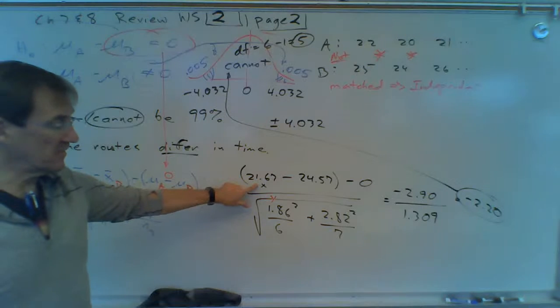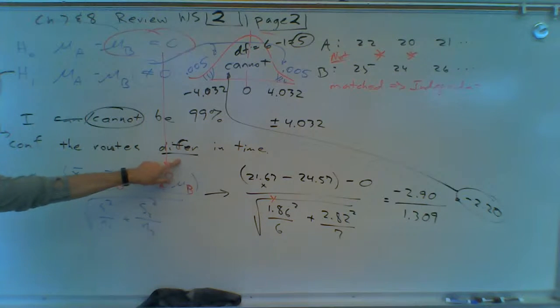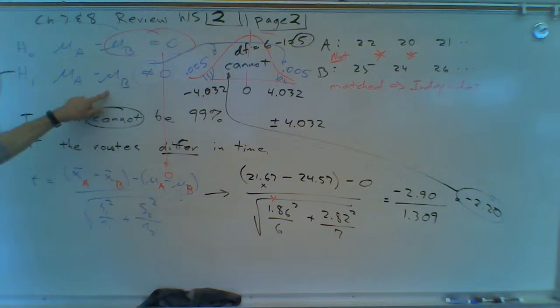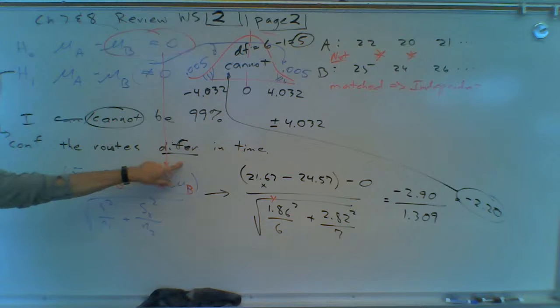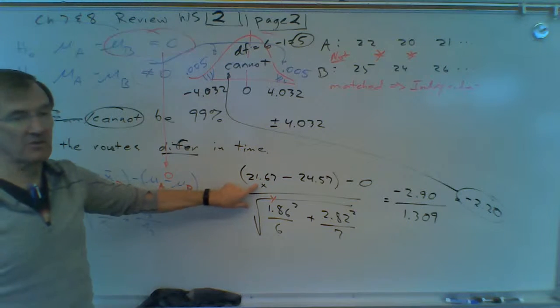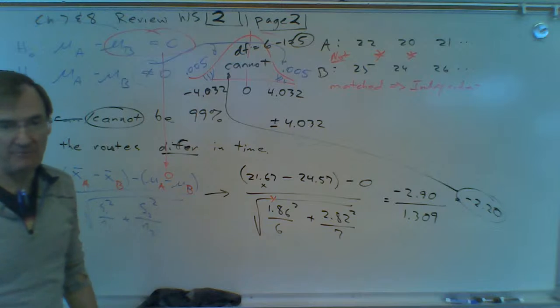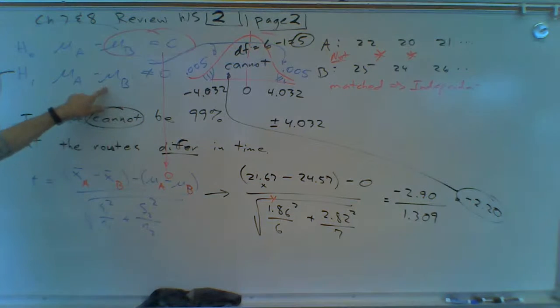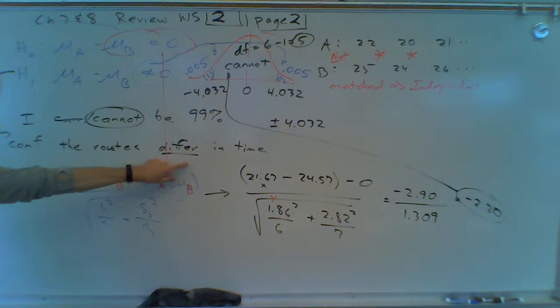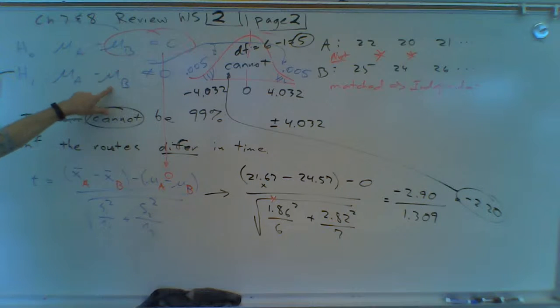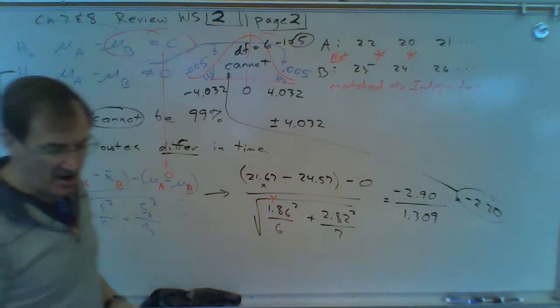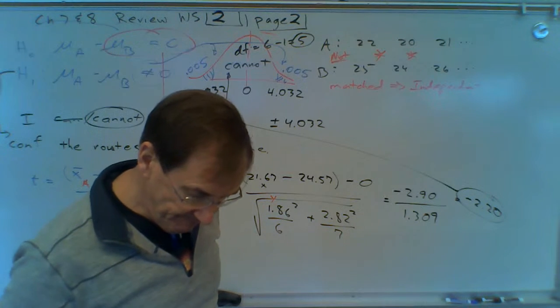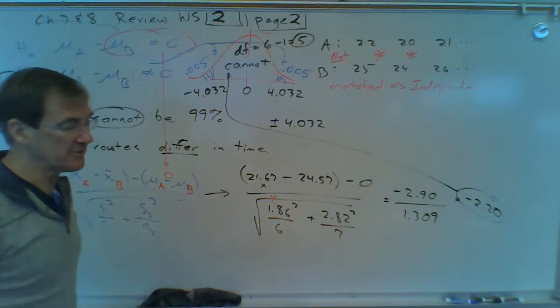Just because one turns out to be less than the other, do not put that in your conclusion. Our conclusion is just what the alternate hypothesis says. Is there a difference? So do not change your conclusion just because you decide halfway through the problem, oh, it looks like this time is less. The original question was, do they differ? So your conclusion has got to say exactly what the alternate hypothesis says. Okay? All right, that's page 2 of review 2.